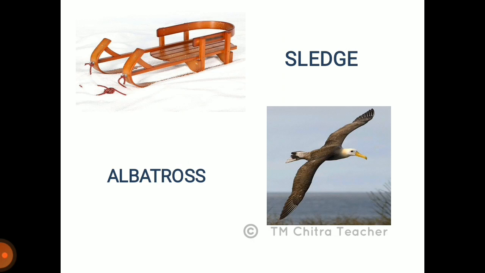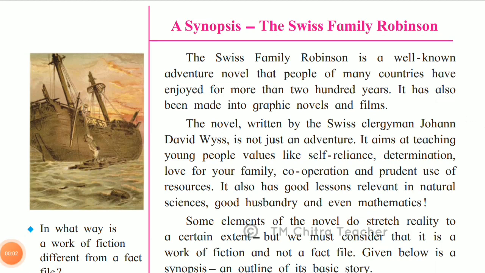In the next image you can find a sledge. The sledge is used as a runner without wheels. It can be pulled, and we can keep loads on it and pull it easily. The next image is of an albatross, a long-winged bird. Now I will explain the lesson, a synopsis, The Swiss Family Robinson.